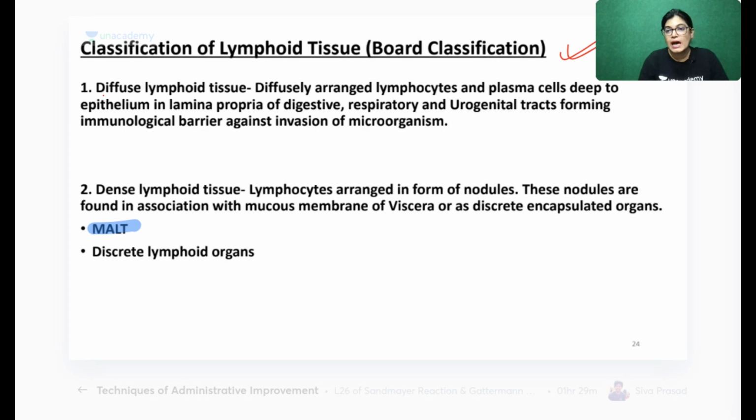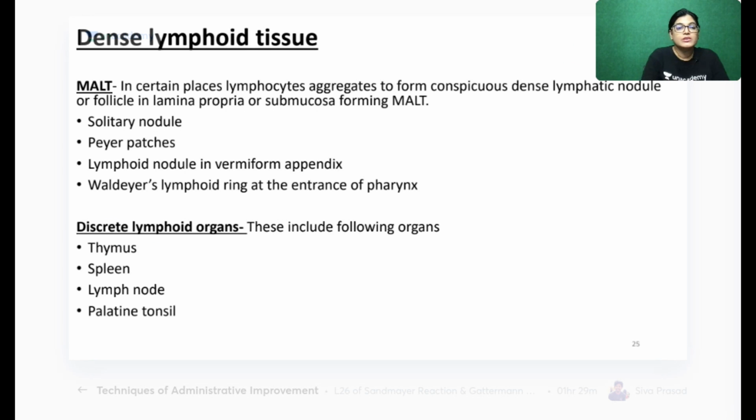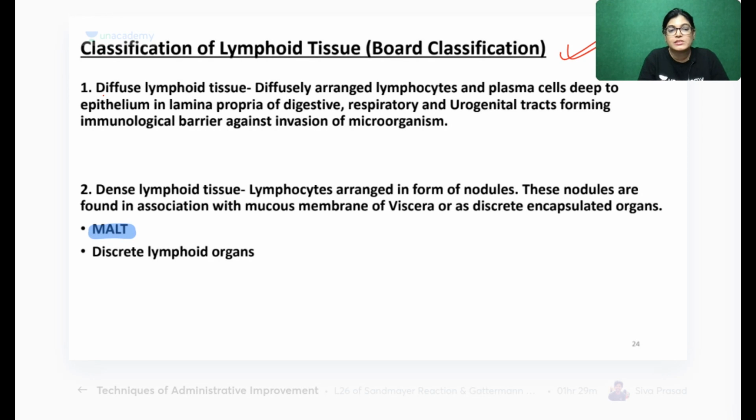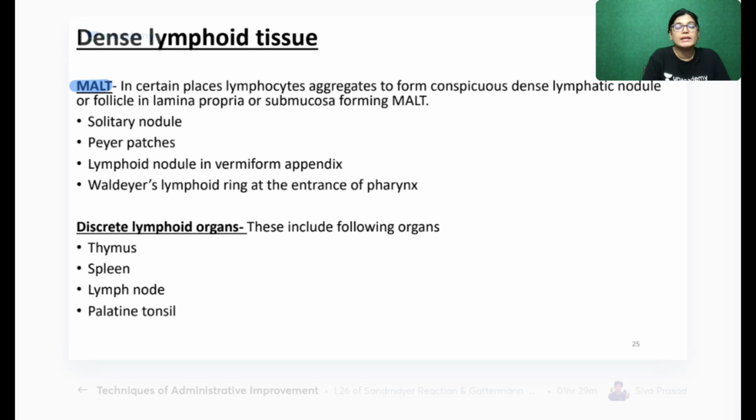So MALT, mucosa associated lymphoid tissue, is found in the GI tract and so on, and then there are discrete lymphoid organs. I will explain now where MALT is formed. I will explain the details of MALT and discrete lymphoid organs because these are dense. These are collections of lymphatic tissue, so they are called dense. See here. When I'm talking about MALT, in certain places lymphocytes aggregate to form a dense lymphatic nodule. In certain places, what happens? These lymphocytes coalesce together and are in the aggregated form.